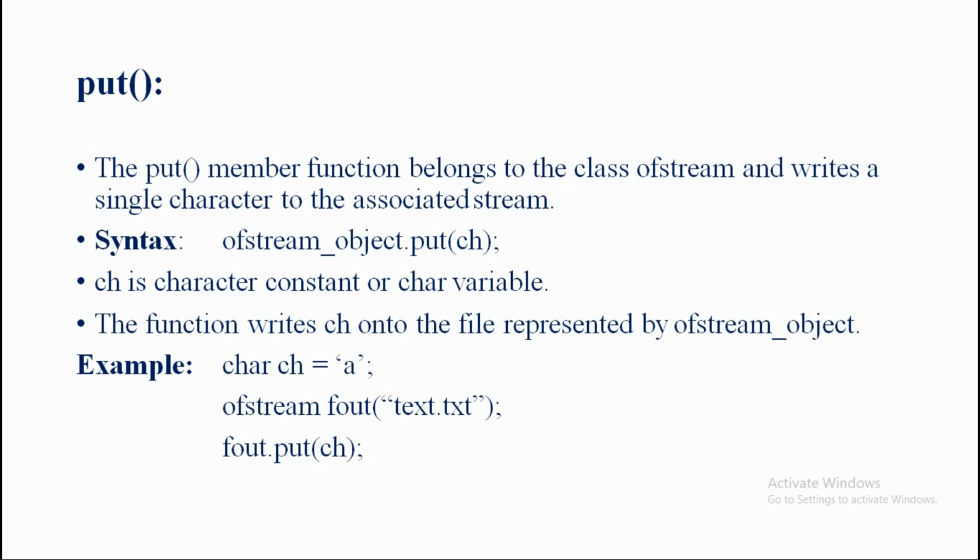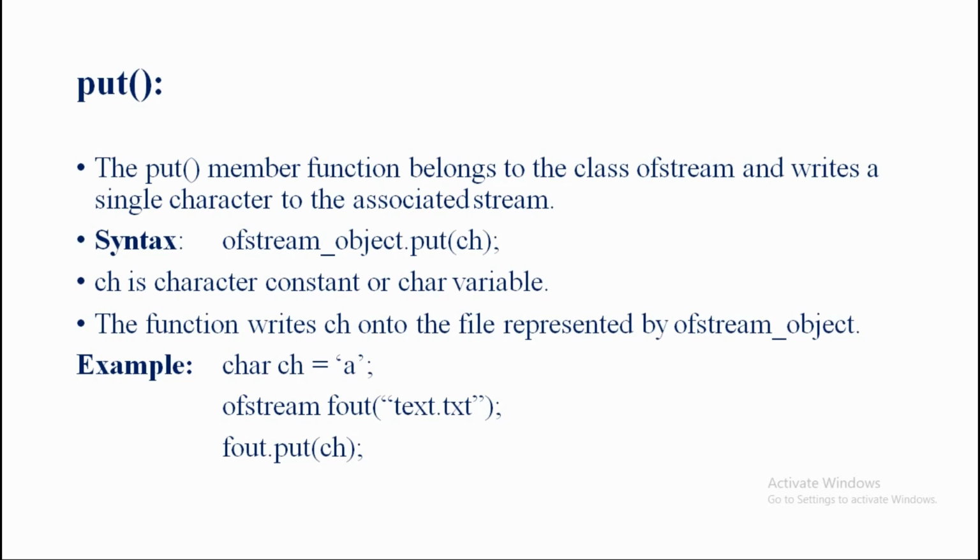Okay, now first of all let me use one example here. The example is char ch = 'a'. Now we already know that a single character is going to be displayed. So I want to display the character a, and I am going to put such a character into the char variable ch.